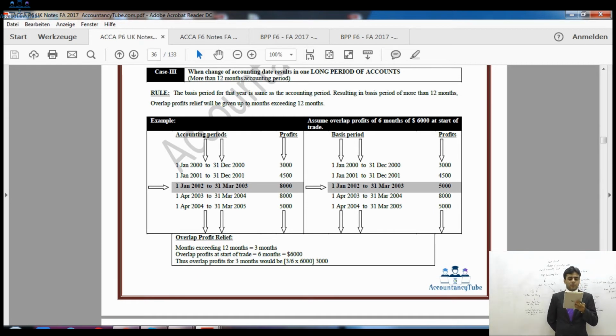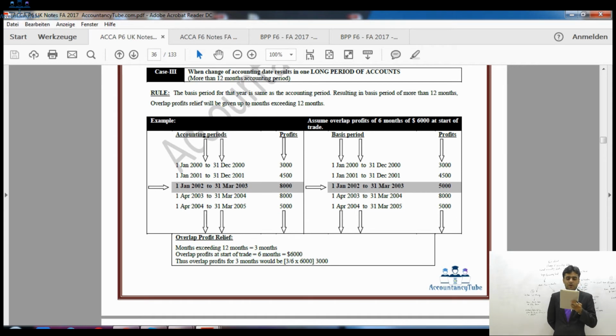So they decided to change it to 31st of March, but they made accounts to 31st of March 2003. So from 1st of January 2002 to 31st of March 2003, it resulted in a longer period of accounts, which is more than 12 months. In this case, what does the rule say? The basis period for that year is the same as the accounting period. Accounting period is from 1st of January 2002 to 31st of March 2003. Our basis period will be exactly equal to that.